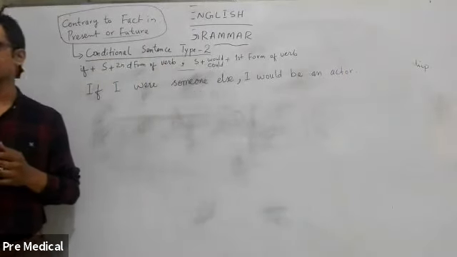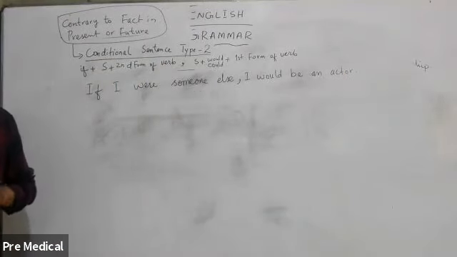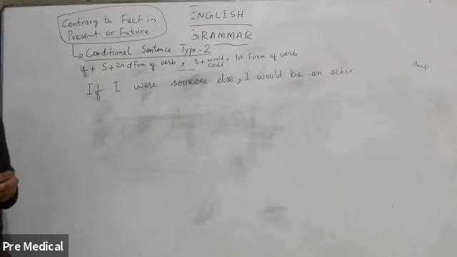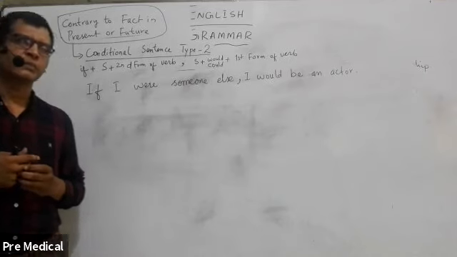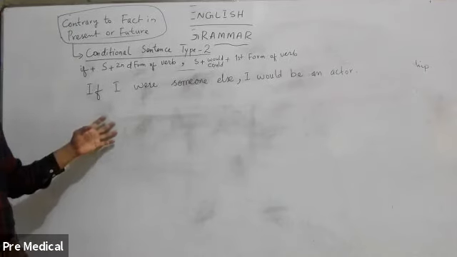So the fact is, I'm a teacher. I cannot change that easily. It's difficult at this stage. But I'm just imagining that if I were someone else, I would be an actor.